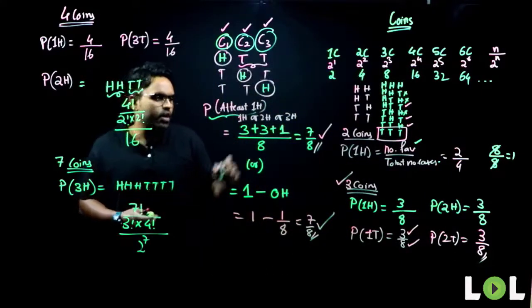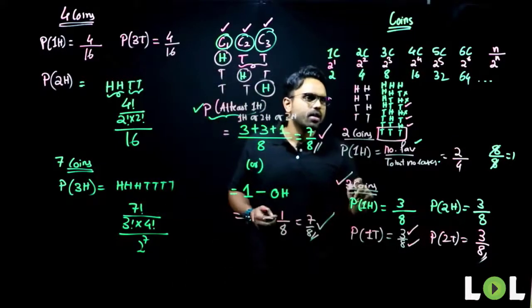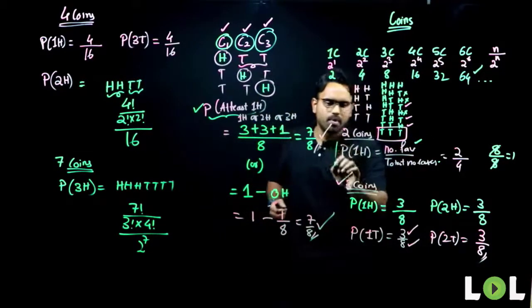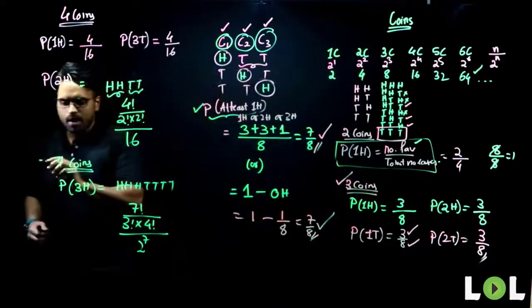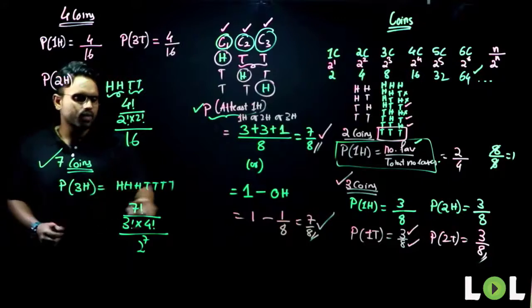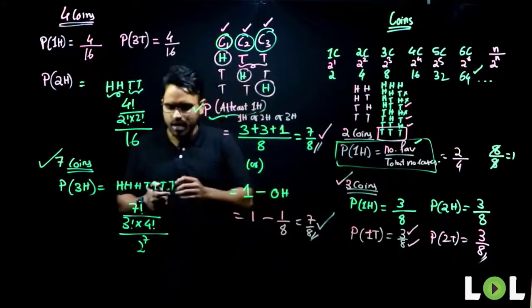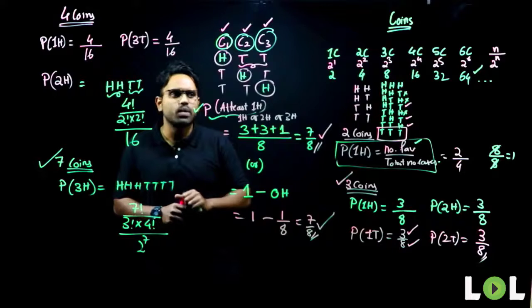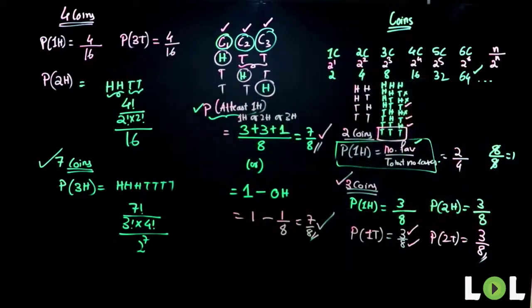Everyone understood the at least case? Everyone understood how to calculate the total number of cases? Everyone understood what my probability is? Probability is nothing but favorable cases upon total number of cases. Now, when the number of coins increases, will you get scared? No, right? If a challenge is thrown to you to solve a question on coins, will the class be able to solve it without any hesitation? I presume so, and I'll give you time to take it down quickly. After this, we'll move to the next question.